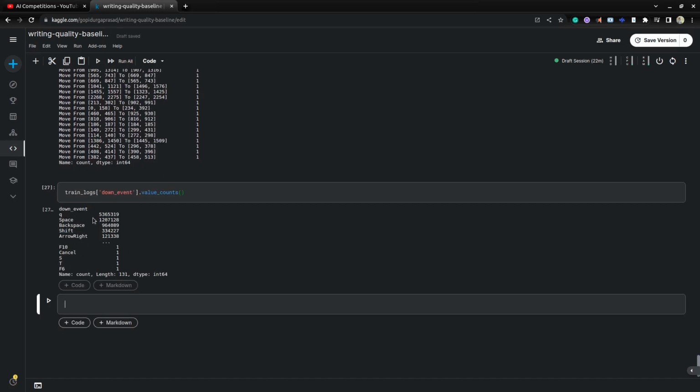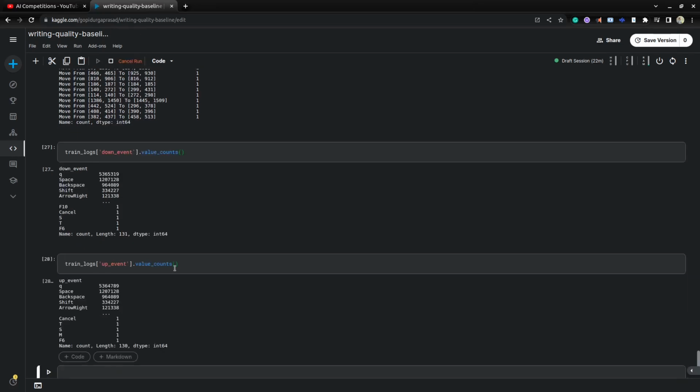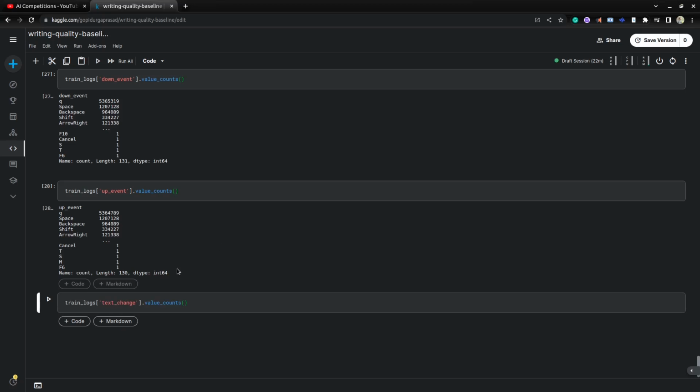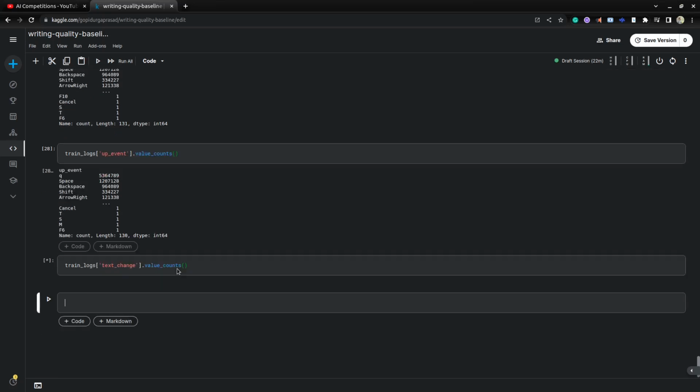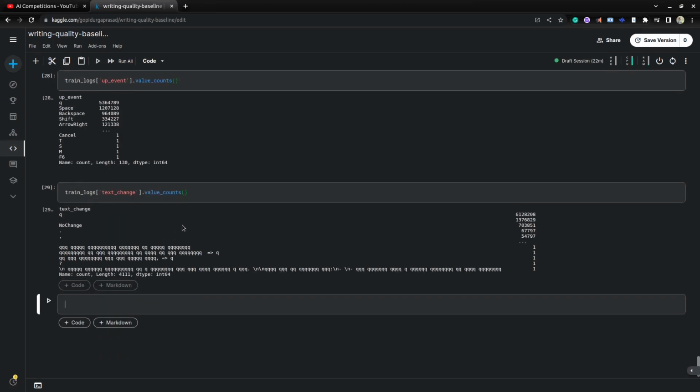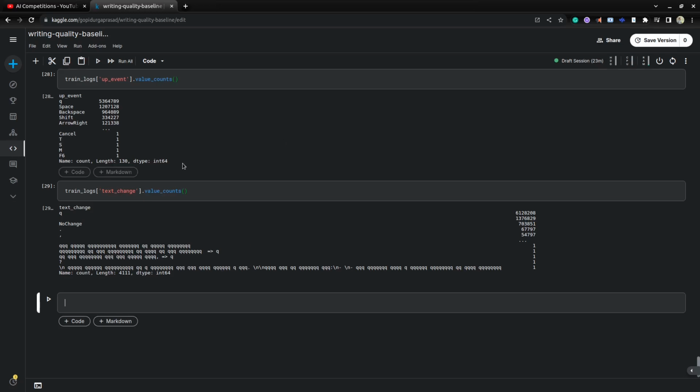Most of the down events are Q, space, backspace, shift, arrow right, something like that. Also we'll see the up events we have, and what text changes they provided. So this is the text change they provided. There are some anonymized values, and we'll see how to handle those.